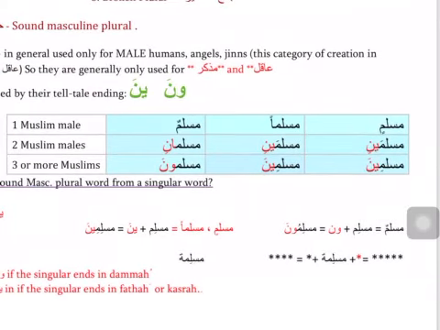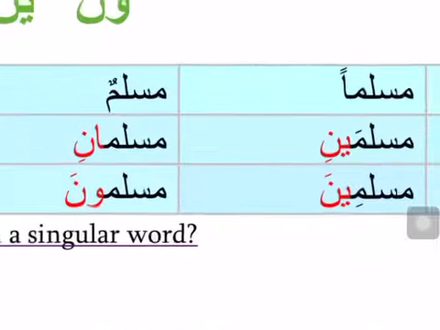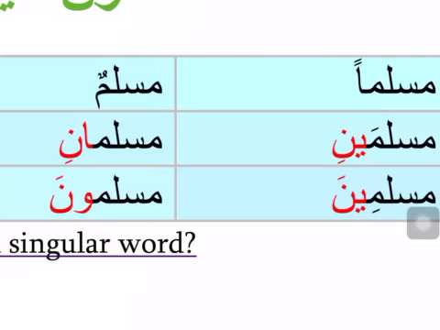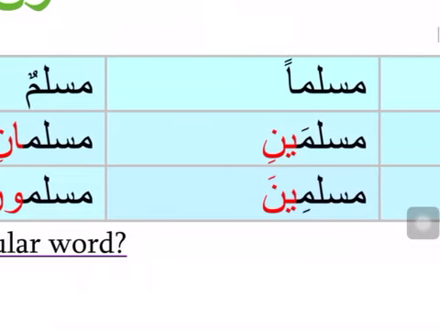Initially, we started with one Muslim male, Muslimun, Musliman, Muslimin. Remember, the Dhamma, Fatha, Kasra just shows the role of the word in the sentence. It still means the same. A Muslim, male Muslim, one male Muslim. And last class we talked about Muthanna of this. If you want to talk about two male Muslims, then it will look like this, either Muslimani or Muslimaini.